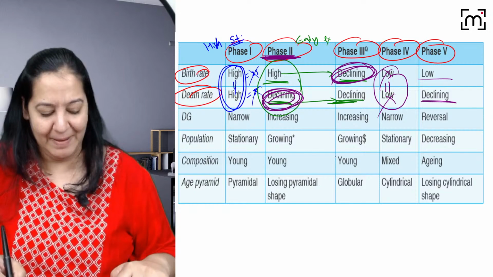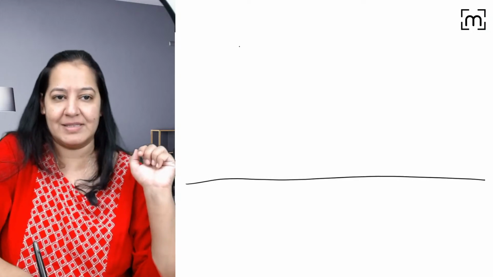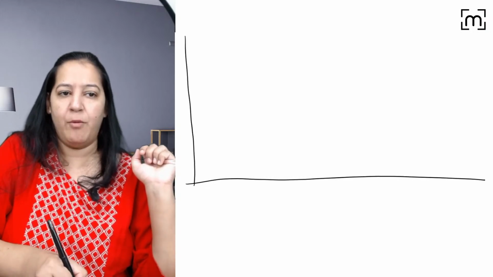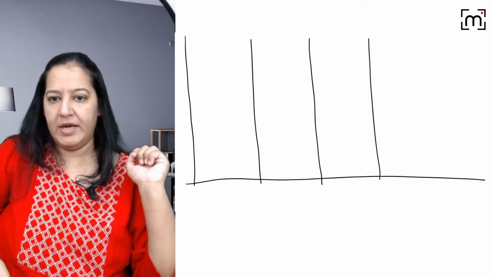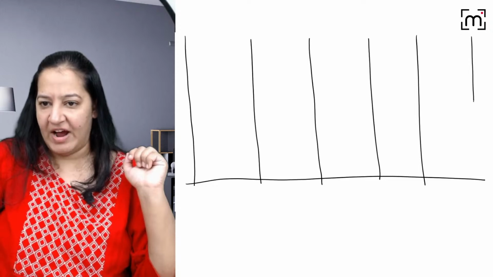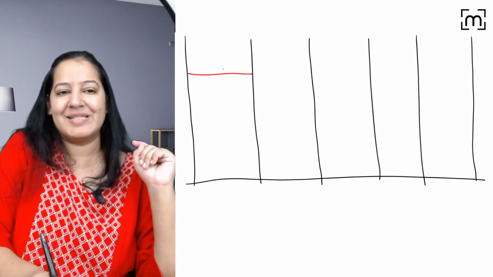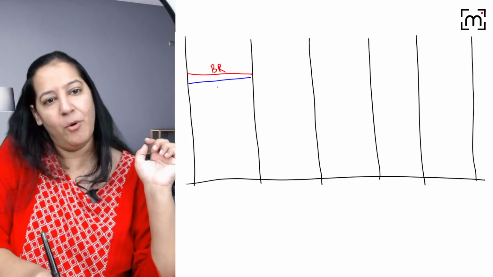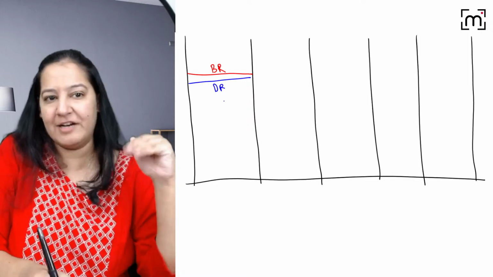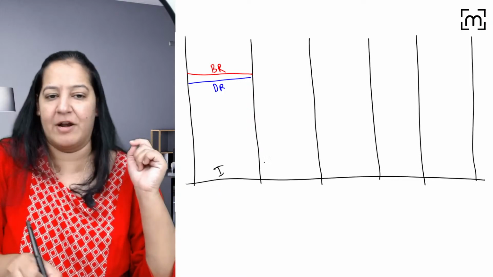Can you help me in making the 5 stages, the 5 graphs? We can do so with your help like this. Let me start from this point. We will draw stage 1, 2, 3, 4 and 5. Can you help me? Yes, you can. Say, ma'am, it's birth rate and its death rate. Both are high but equal and opposite, right? So it's stage 1.